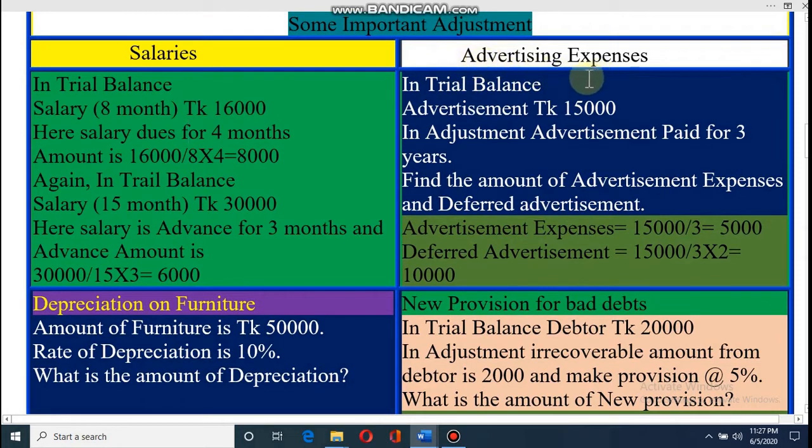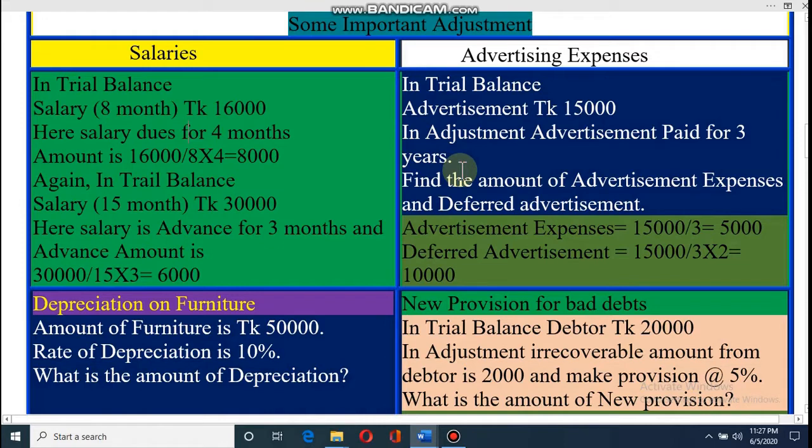Advertisement expenses. Dear student, in some cases we have to face problems with advertisement expenses. Look at an example. In the trial balance, advertisement is 15,000. It is paid for 3 years, and in the adjustment it is written that it is paid for 3 years. That means we do accounting for 1 year.